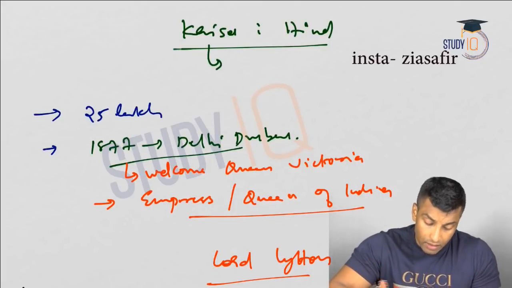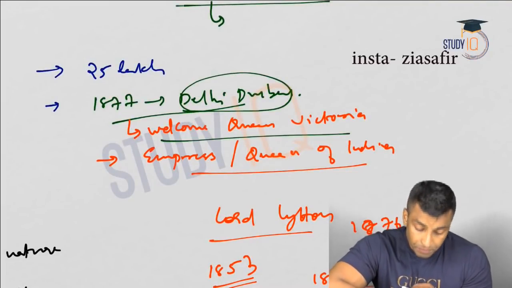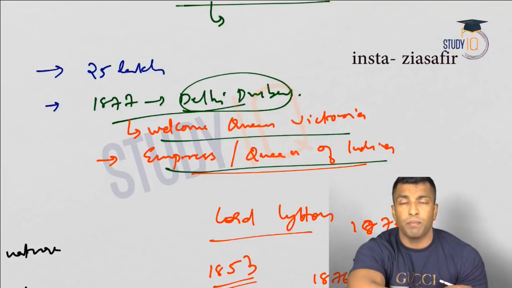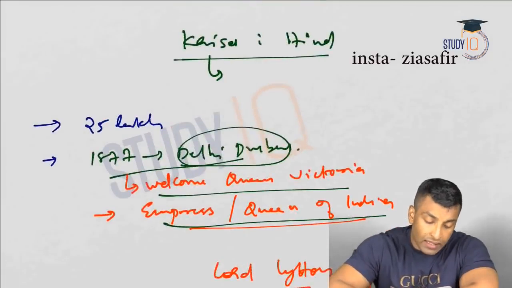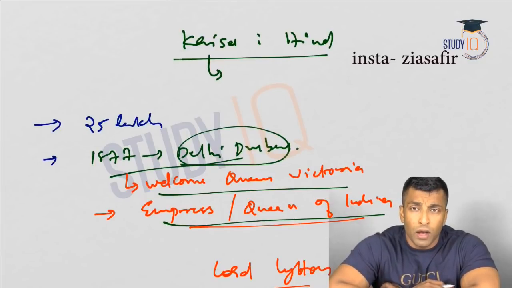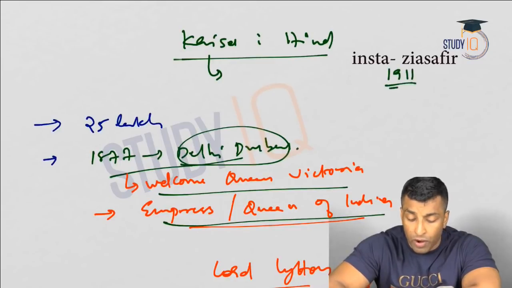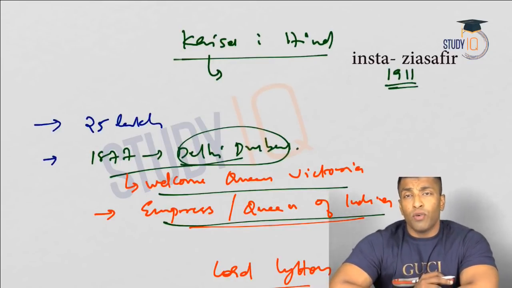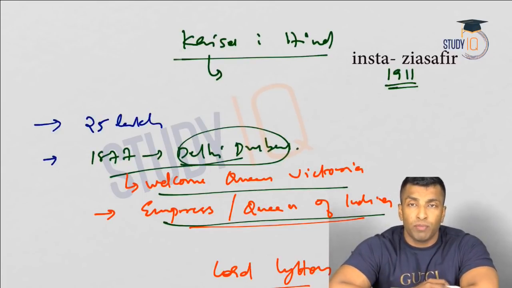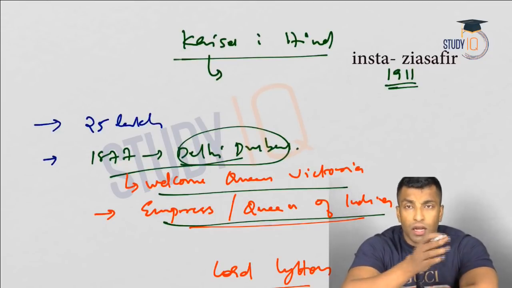Okay, so why was this Delhi Durbar conducted? It is basically for welcoming Queen Victoria, and she was declared as Empress or Queen of India, and she was given this title Kaiser-i-Hind, which was also given to Mahatma Gandhi when he was in South Africa. Okay, now there will be two more Delhi Durbars which are going to come, and out of which 1911 is going to be more important, because in that the capital was shifted from Calcutta to Delhi, and there was annulment of partition of Bengal also. These two provisions are important, and this was actually asked in a prelims in 2015. We'll come back to that later.